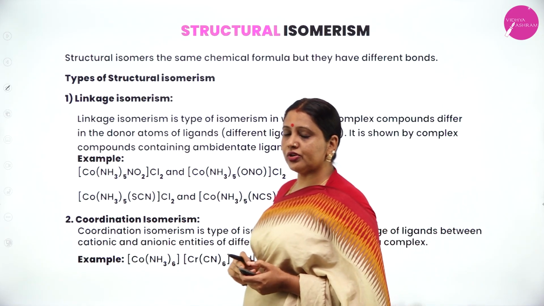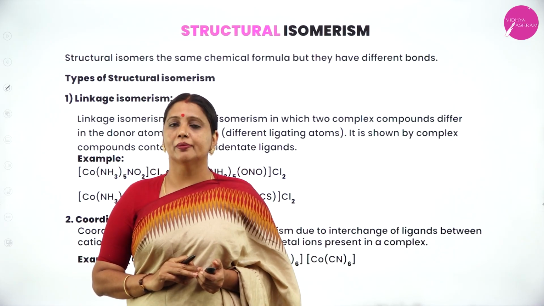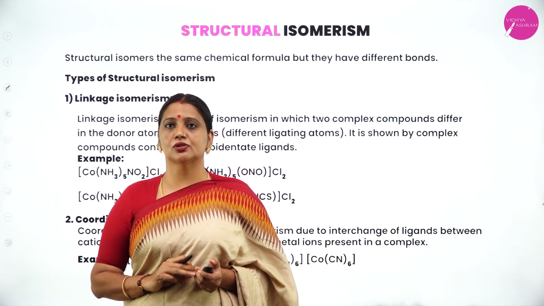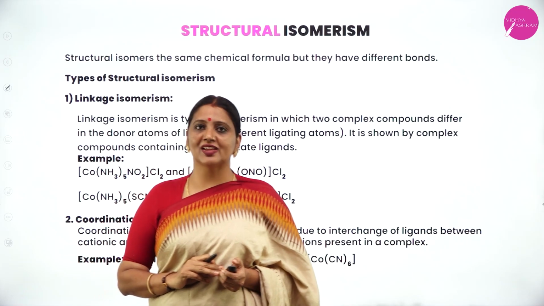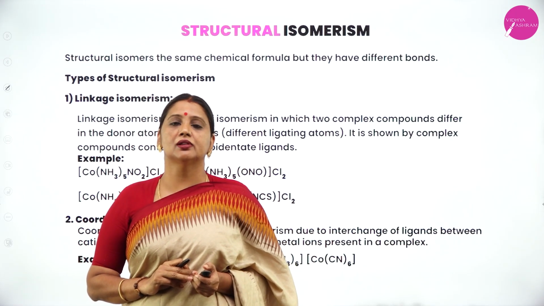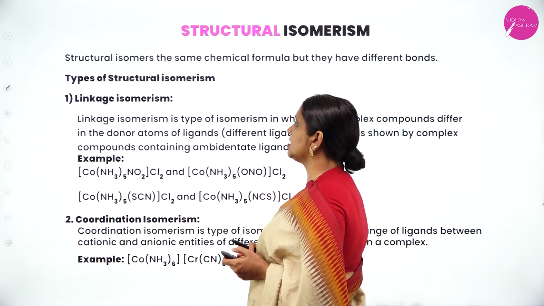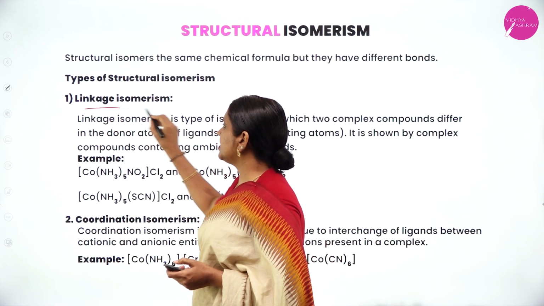Therefore, my dear students, under stereoisomerism, I discussed 2 types of isomerism, geometrical isomerism as well as optical isomerism. In geometrical isomerism, we have 2 types, cis isomer and trans isomer. In optical isomerism also, we have 2 types, dextrorotatory and levorotatory. Next, structural isomerism, first one, linkage isomerism.